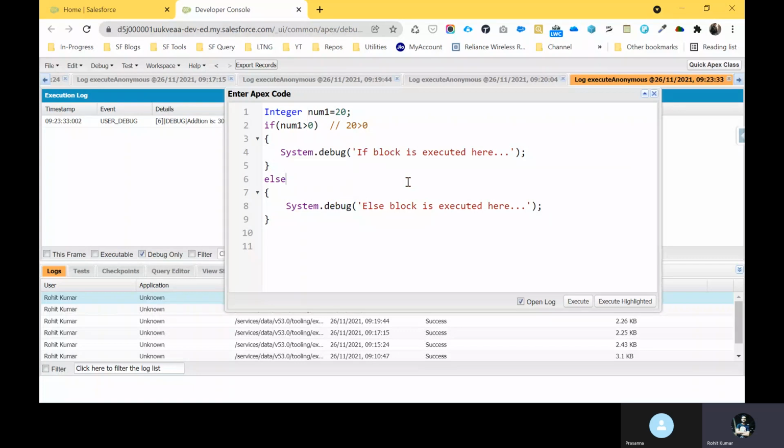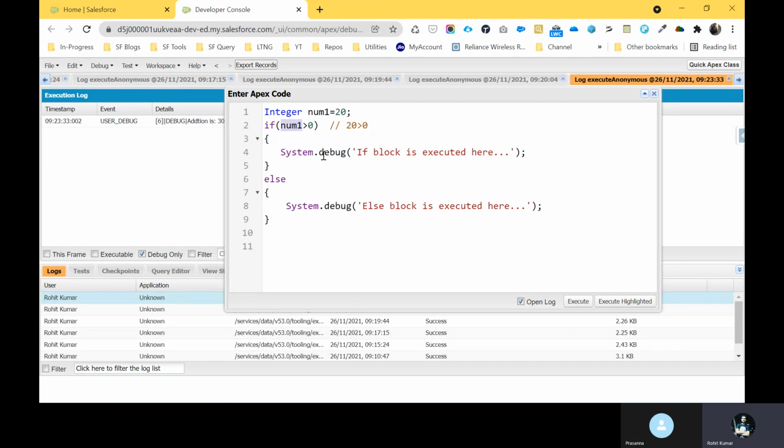So let's say which line of code is executed, Sanjana? First one. First. Else block or if block? If. Yes, exactly. You are right. So the if block is executed, right? Because our condition is true.